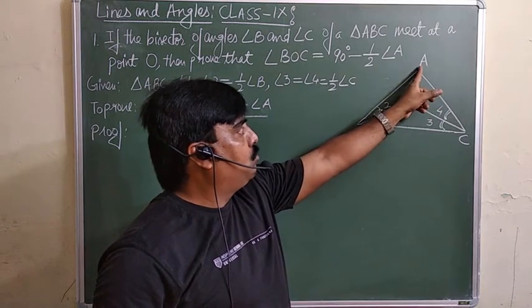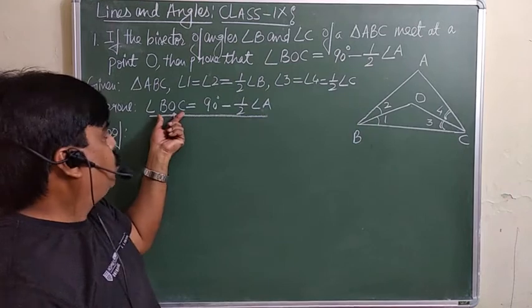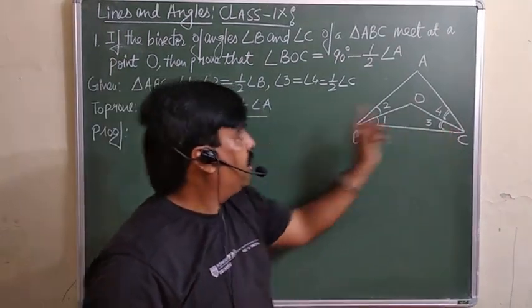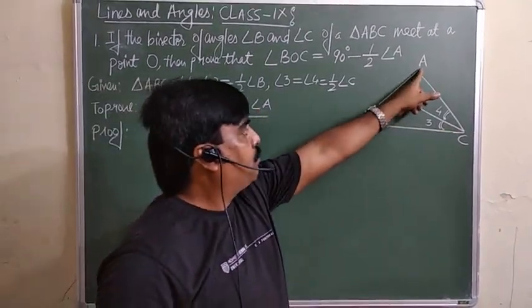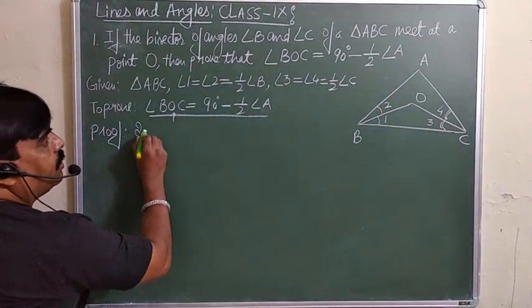It means you are supposed to take triangle ABC and triangle BOC. इसका मतलब ये है कि BOC के लिए हमें triangle BOC में लेना पड़ेगा, and for this angle A, we are supposed to take triangle ABC.